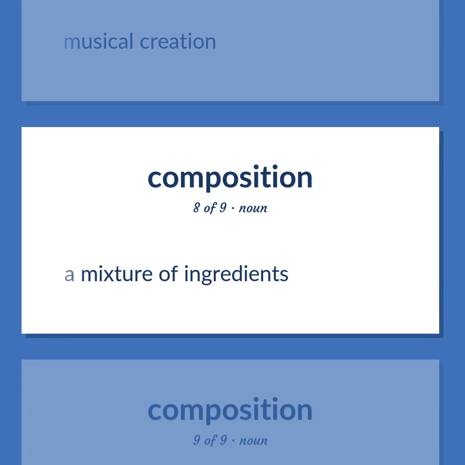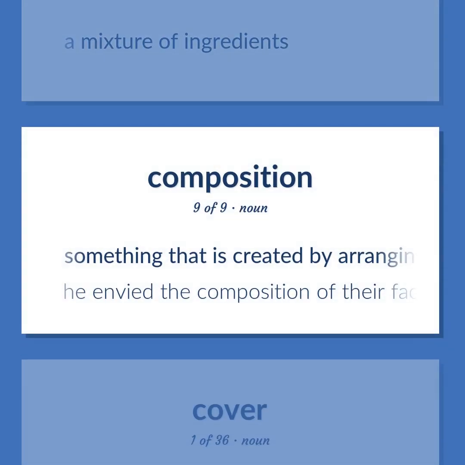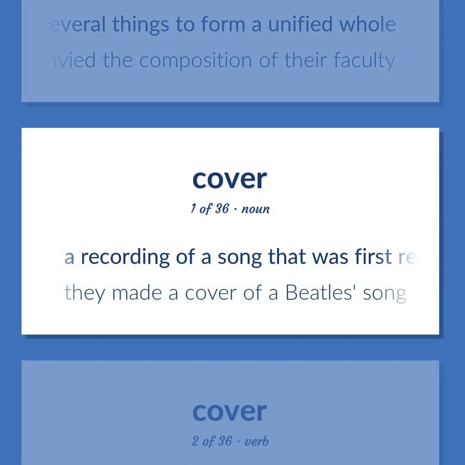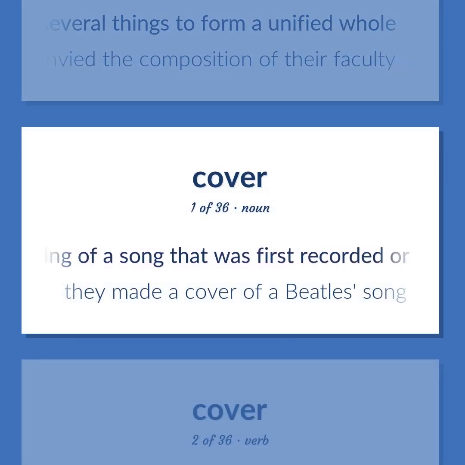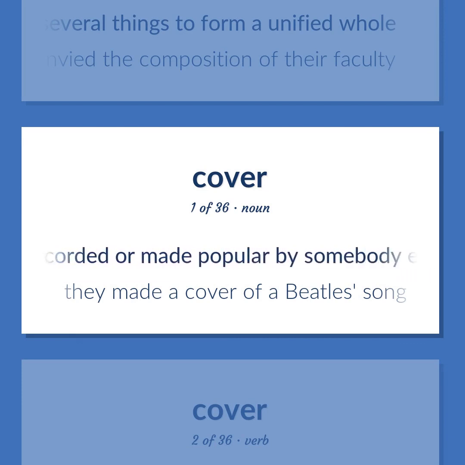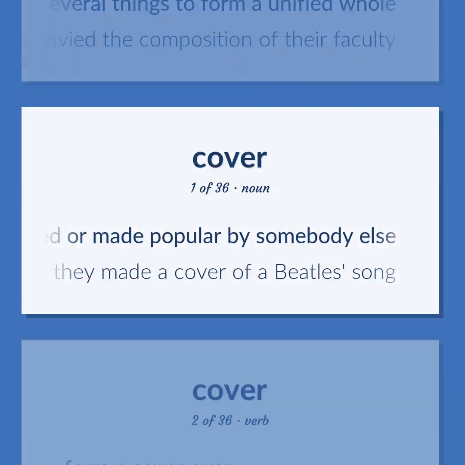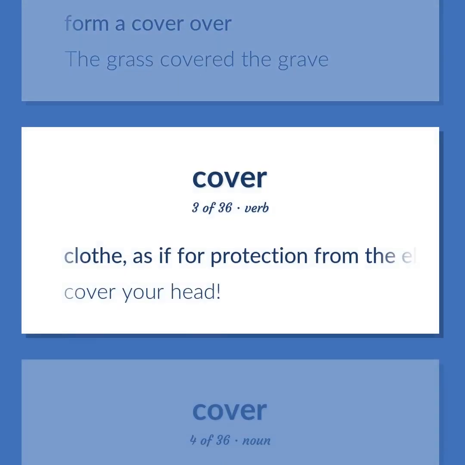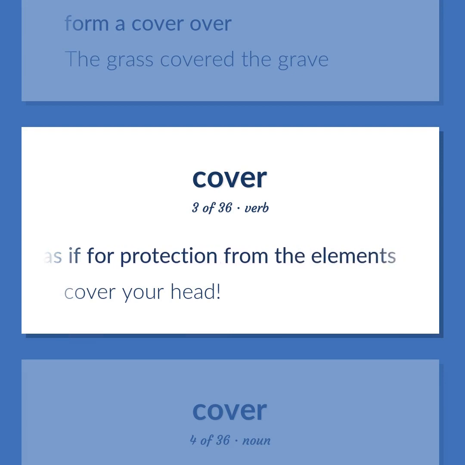A mixture of ingredients. Something that is created by arranging several things to form a unified whole. He envied the composition of their faculty. A recording of a song that was first recorded or made popular by somebody else. They made a cover of a Beatles song. Form a cover over. The grass covered the grave. Clothe, as if for protection from the elements. Cover your head.